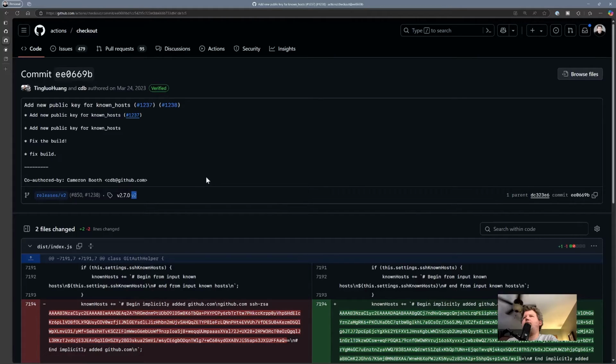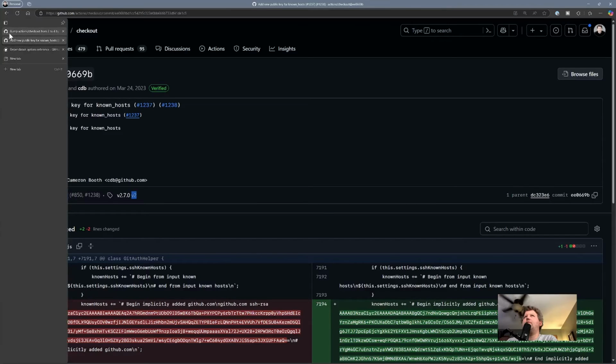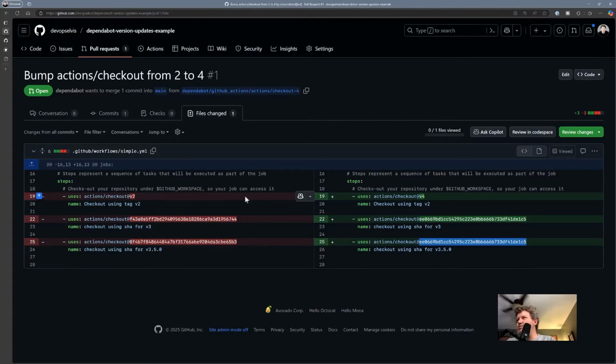That's interesting. Did I put the wrong commit in there? Because what was it bumping from? So it got this one correct, but it tried to take this one.